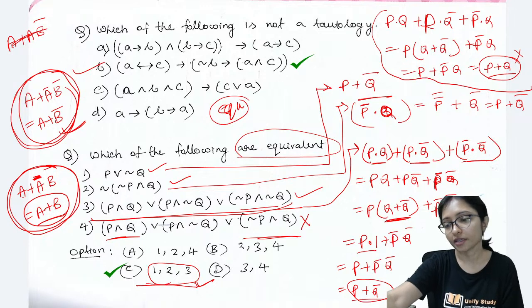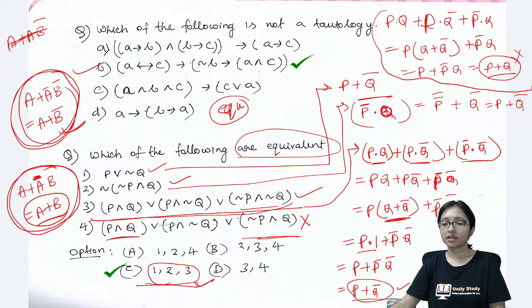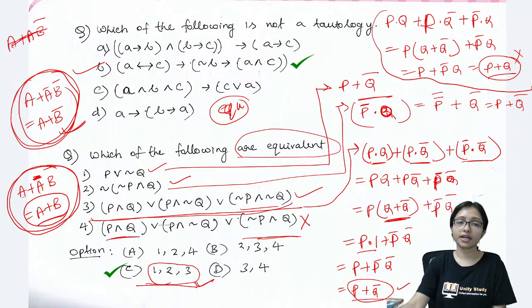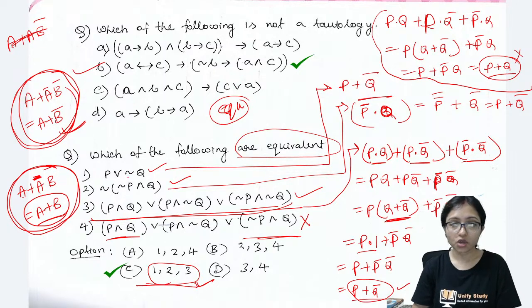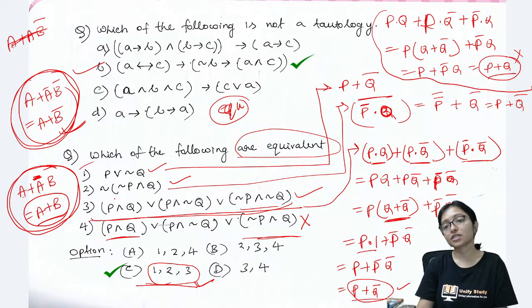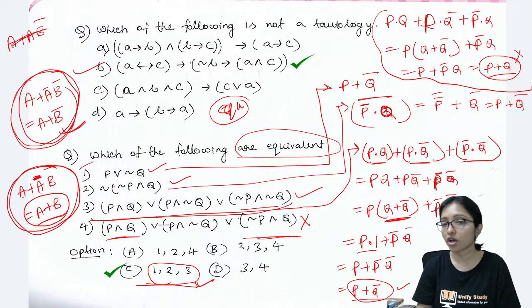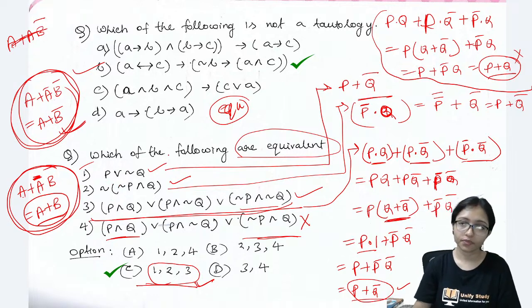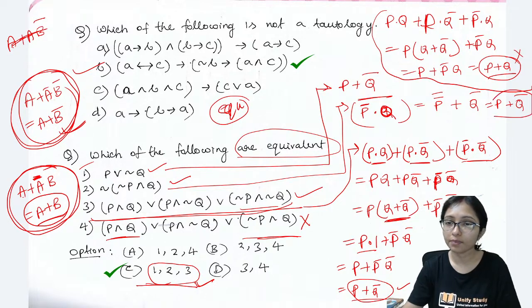Okay, clear? Yes, these are all satisfiability or contingency, because here you are not getting 0, and you are not getting 1. You are getting p plus q bar, p plus q bar, and here p plus q.